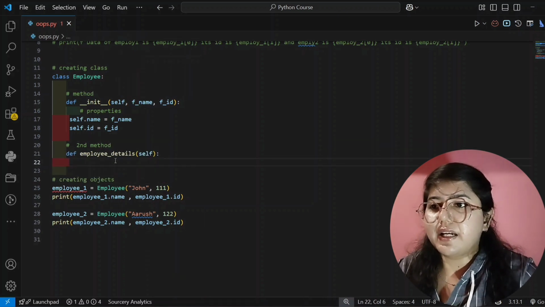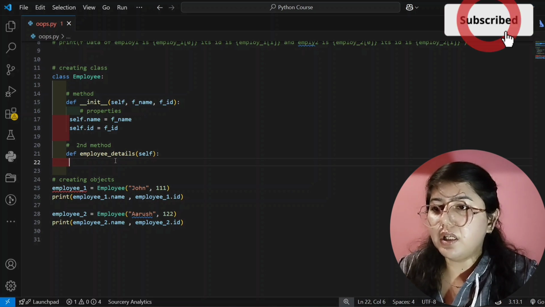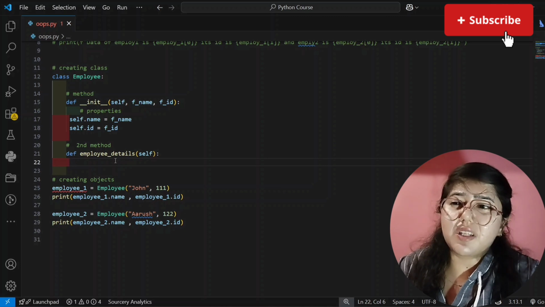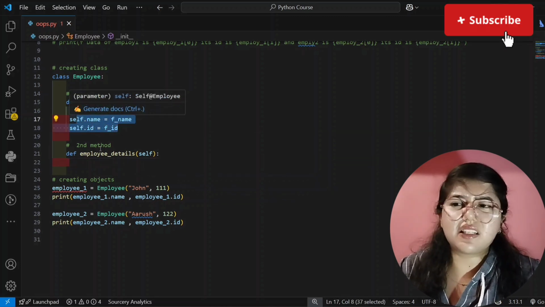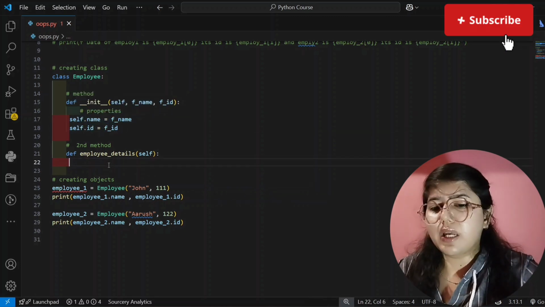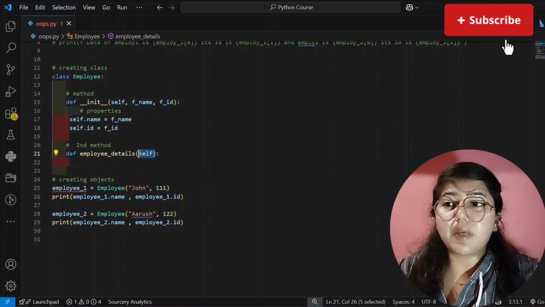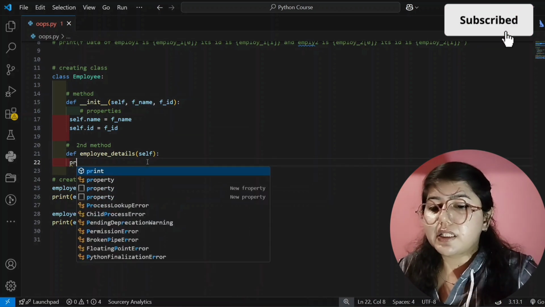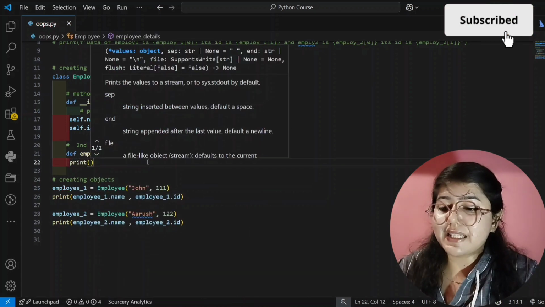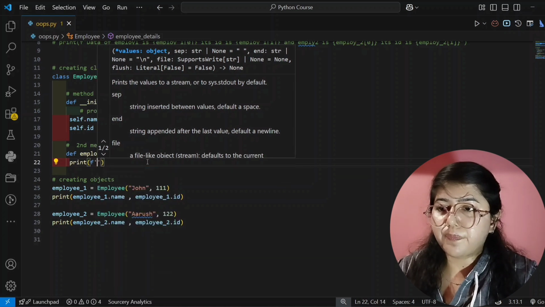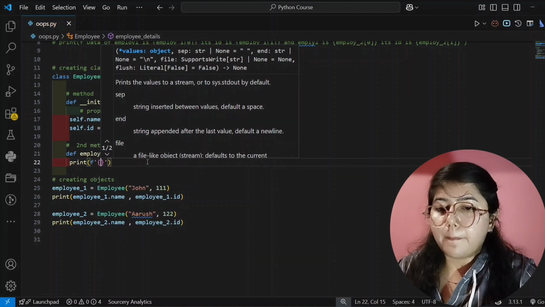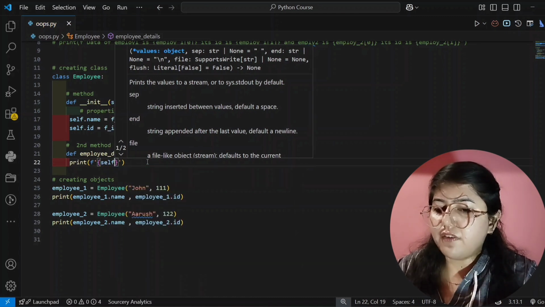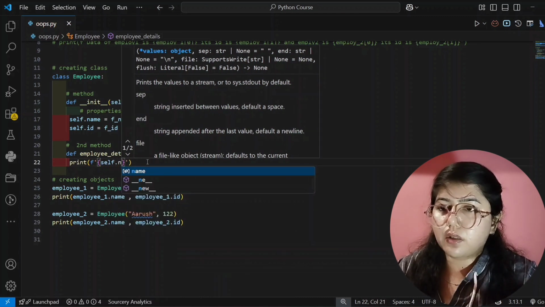So now the next is inside this second method, that is employee details, we will create the properties. But in this example I'm not creating any properties because I have created 2 properties and that is enough. I want to print directly, so I can print because I have not given here any parameters. I have only given here self, that's why. So I am writing here print. Inside this parenthesis I am writing here an f string, and now I will write here the parameter name, and that is self. Obviously, self dot name you write, enter.